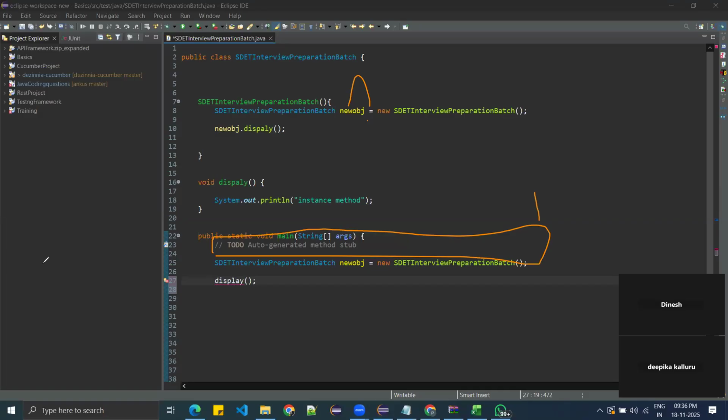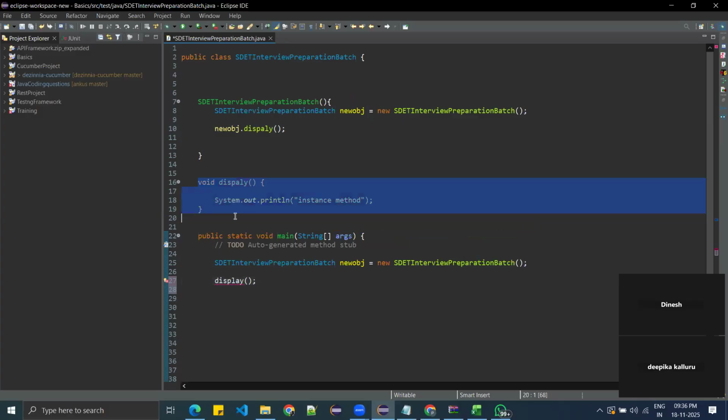No, that's what I'm telling. You have to call the display method by using the object creation. So you can't create an object in the constructor. The object creation should happen only in the main method. When you have an object in the main method, by using the object, you can call the display method.